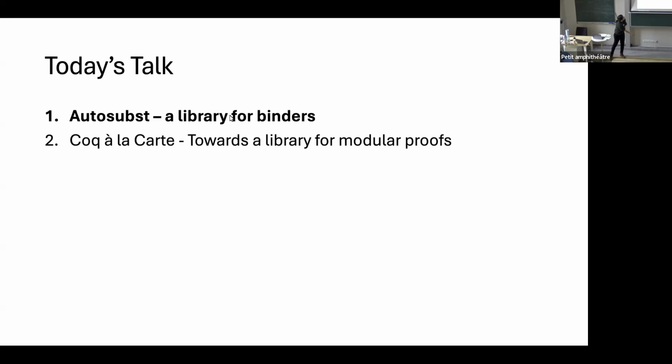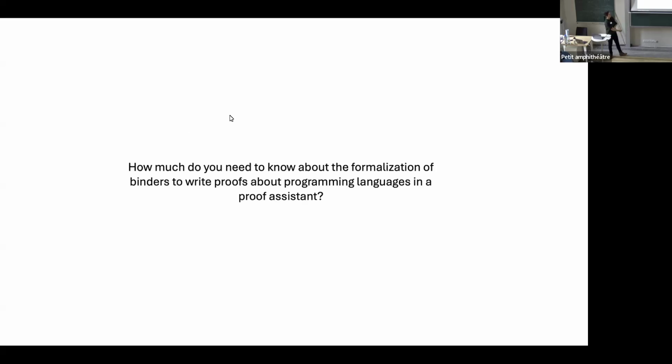Okay, so let me start with the foundations of Autosubst and what Autosubst is about. There is one central question for Autosubst: what do we need to know about the formalization of binders if we want to write proofs about programming languages in a system? This is the central question if you want to design a library: what do people actually need to know about the background, and how much do they actually need to be involved?